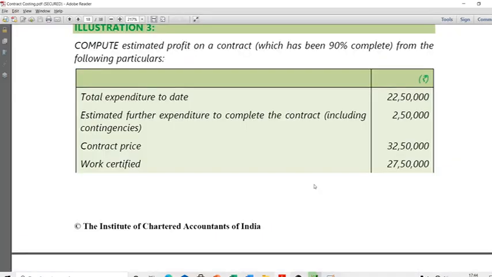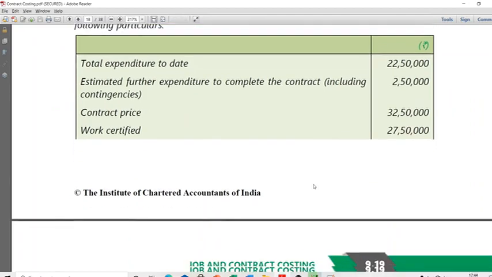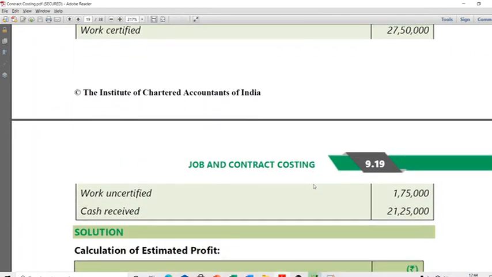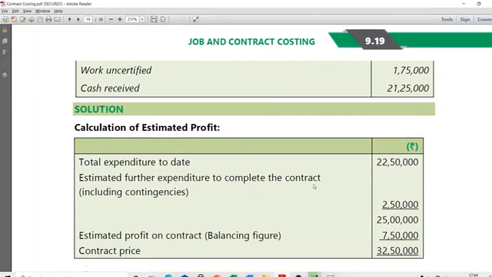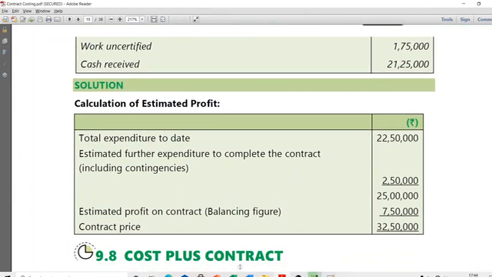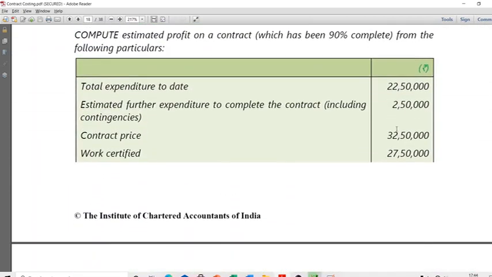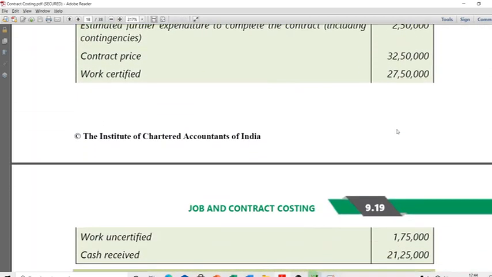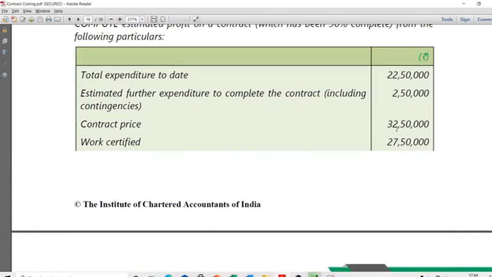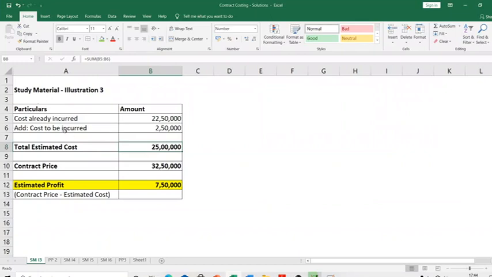So in the estimated profit calculation, if you see, work certified they have given, work uncertified they have given, cash receipt they have given, has no bearing at all. Right? See what they have done. The same solution we have also got here, has no bearing at all. Right? For estimated profit calculation, only for notional profit calculation, work certified and work uncertified will come. For estimated profit from the total contract, you just need to know cost already incurred and cost to be incurred, you get the estimated cost, and the contract price, you will get the difference.